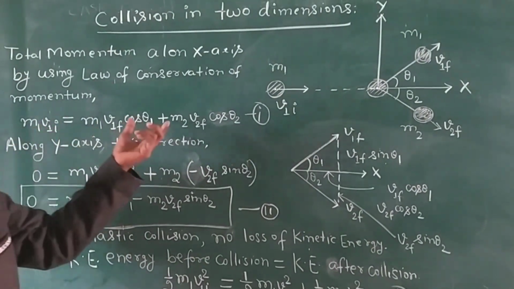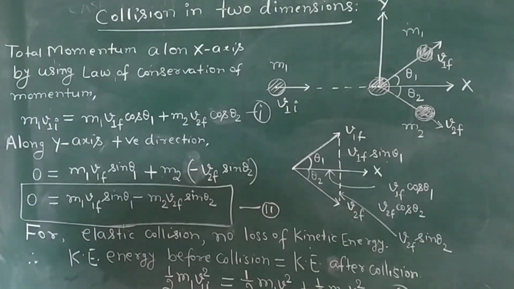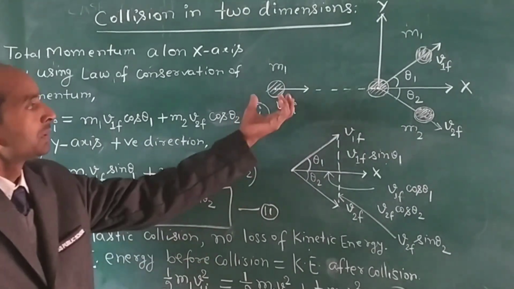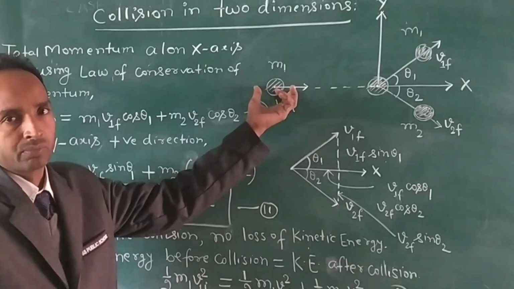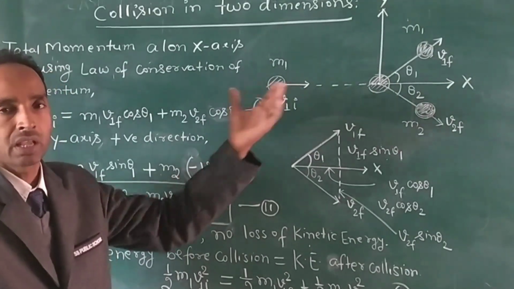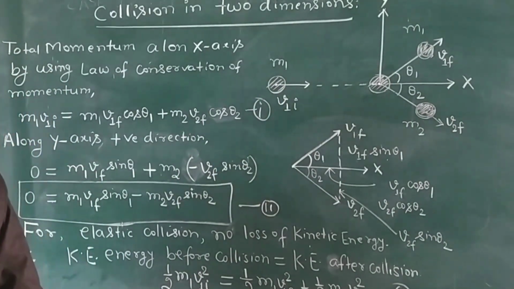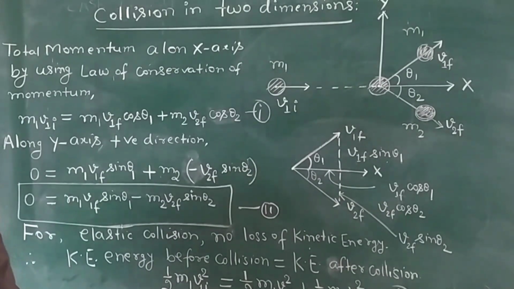We know that by the law of conservation of momentum, the total momentum before the collision, during the collision and after the collision is the same.